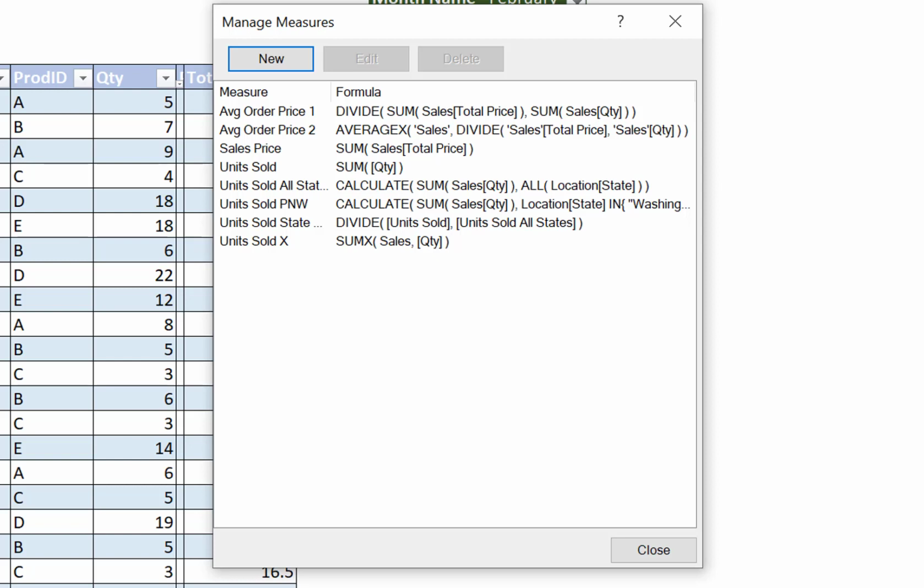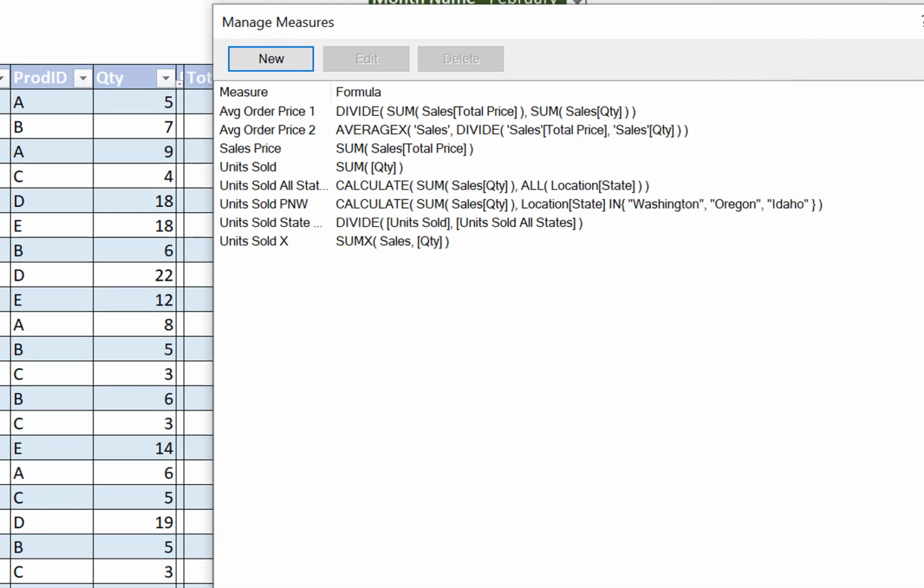The reason for that is that a calculated column is restricted to the row context of a single row within a table, which means that though it's possible to reference other rows in that table, it's really not something that's typically done. And so there really is a limited opportunity to use calculated columns when compared to measures, which is what we're working with here.